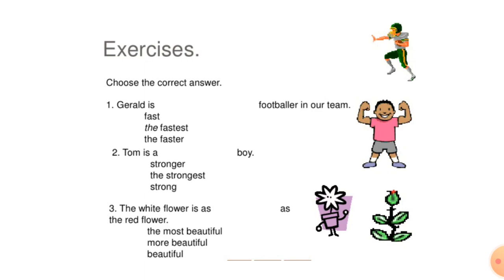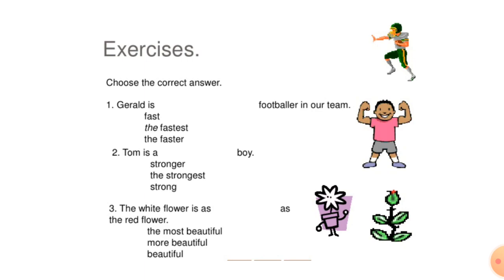Example: simple, simpler, simplest. And some adjectives of two syllables take the words "more" and "most" before them to form their comparative and superlative degrees, as in famous, more famous, most famous.